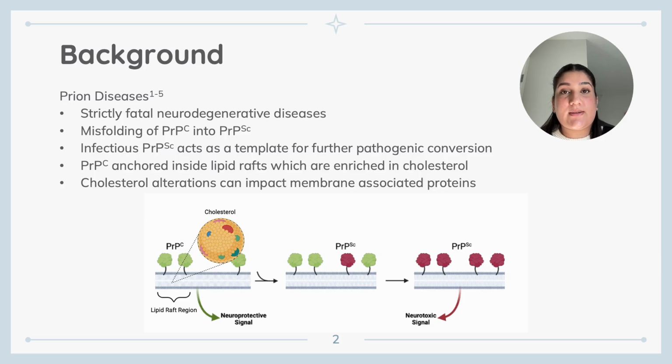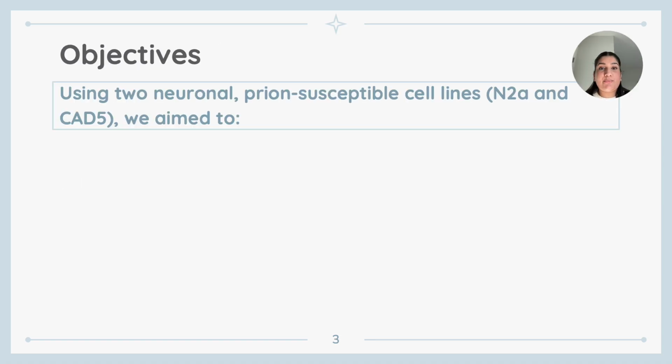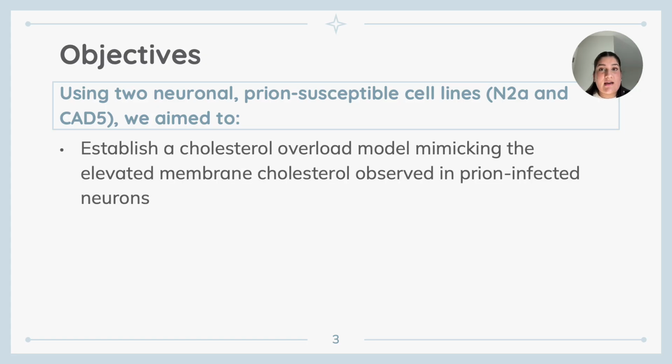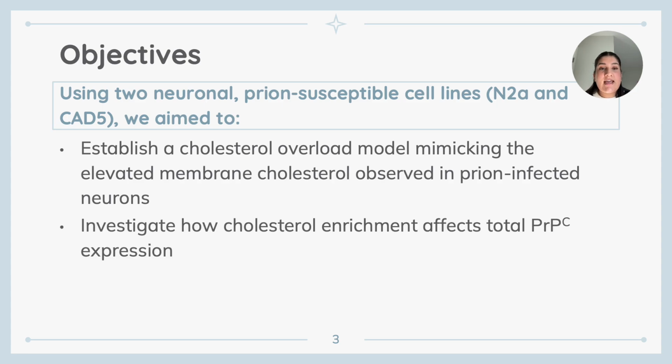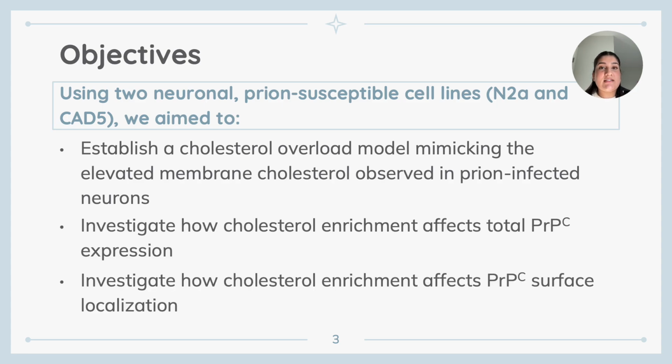Alterations in cholesterol homeostasis have been shown to impact not only prion diseases, but also other neurodegenerative diseases that involve pathogenic protein misfolding, such as Alzheimer's and Parkinson's disease. Using two neuronal prion-susceptible cell lines, N2A and CAD5, we wanted to establish a cholesterol overload model mimicking the elevated membrane cholesterol observed in prion-infected neurons, and we also wanted to investigate how this cholesterol enrichment affects total PrPC expression